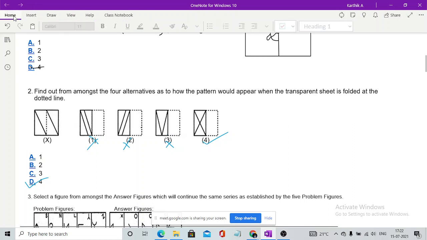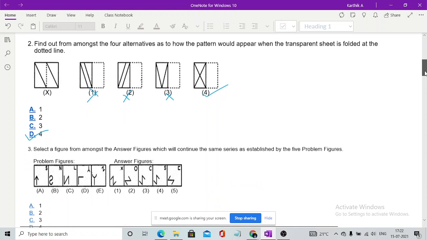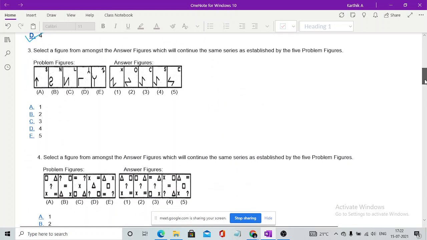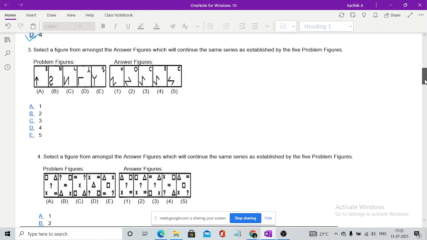There are very rare cases these questions may be asked, but there are chances that this could be asked, so I don't want to miss some of the small topics which might not be asked. Now moving to the next thing, we will be having some figures.